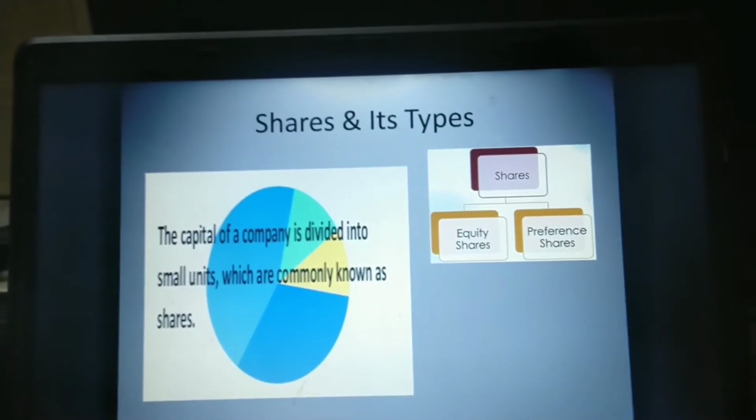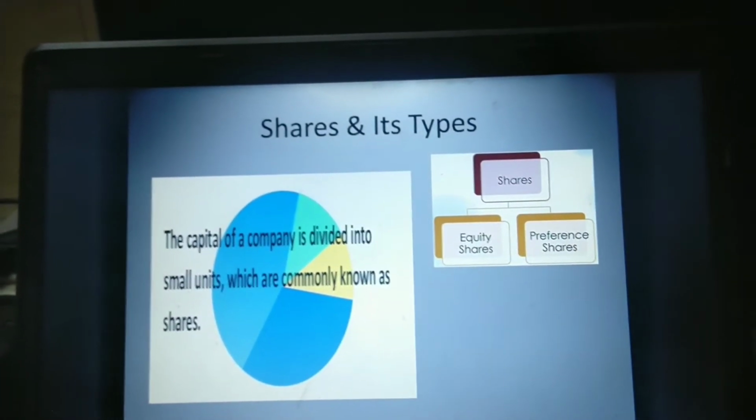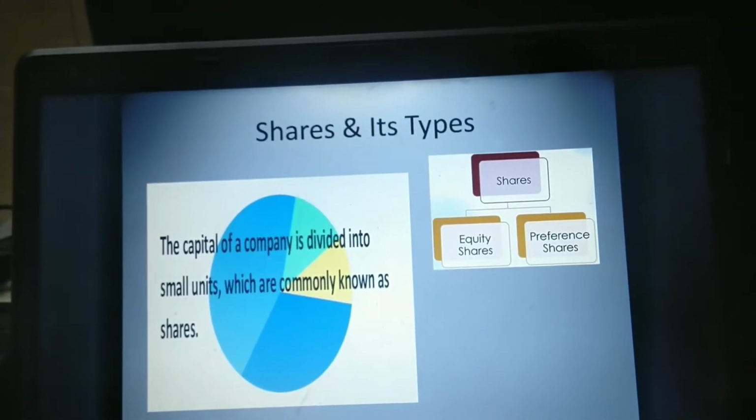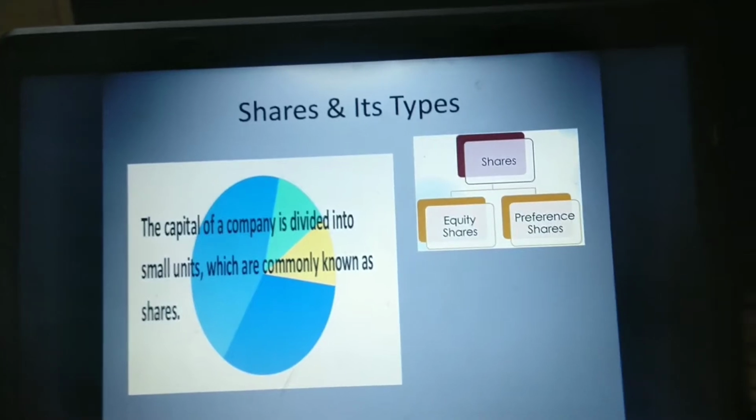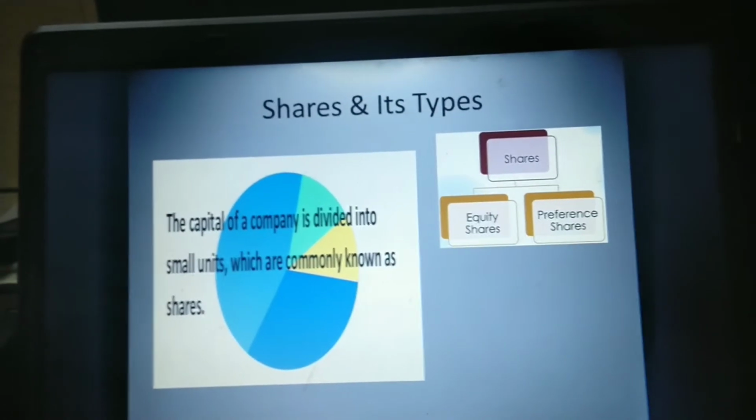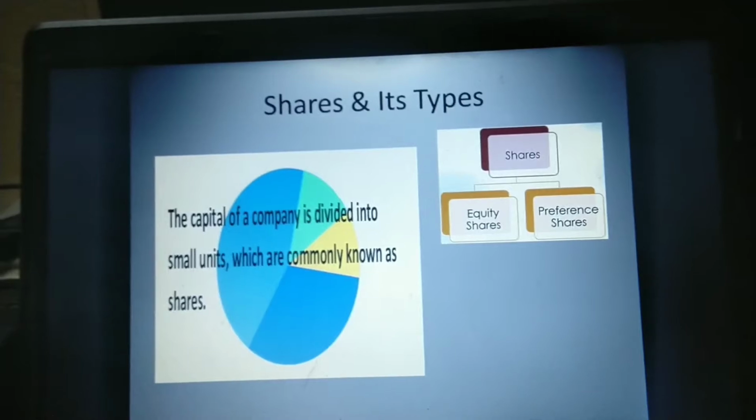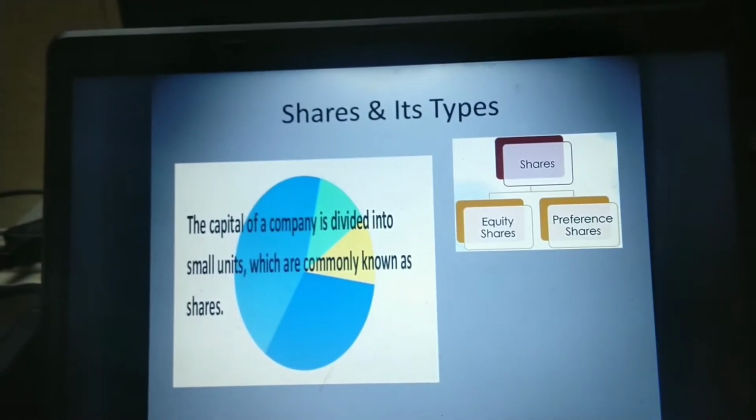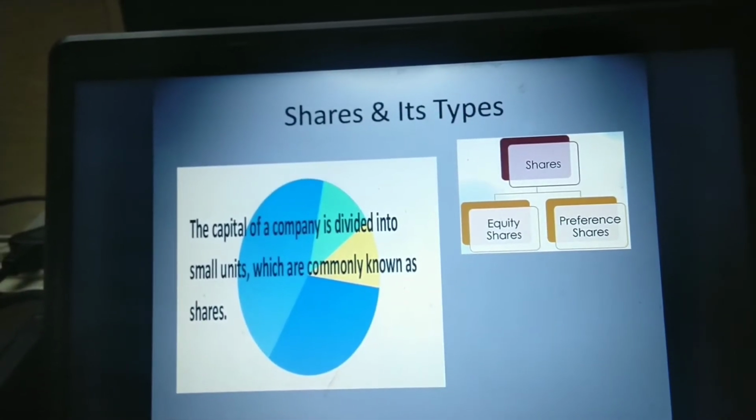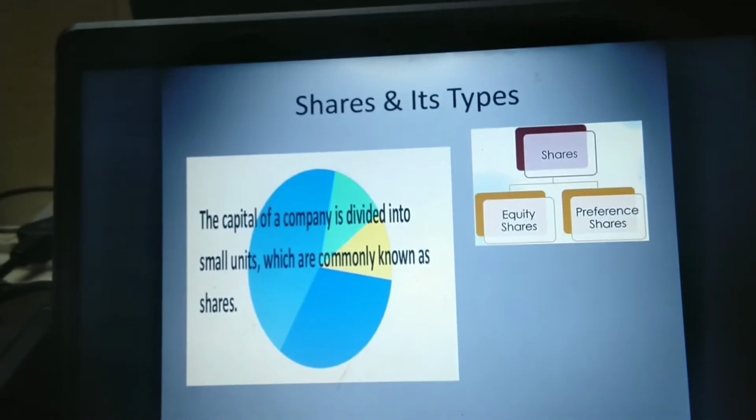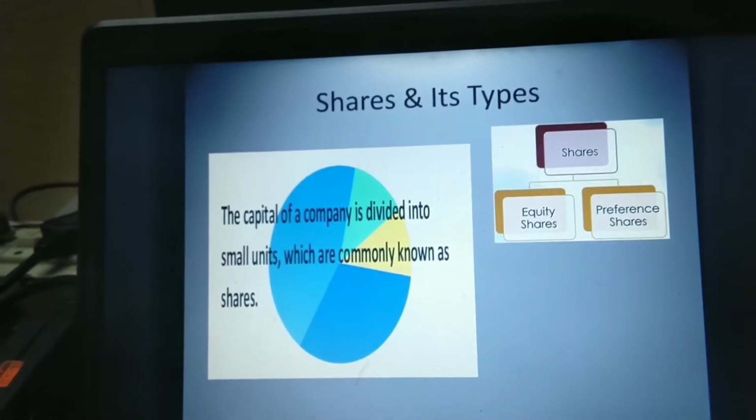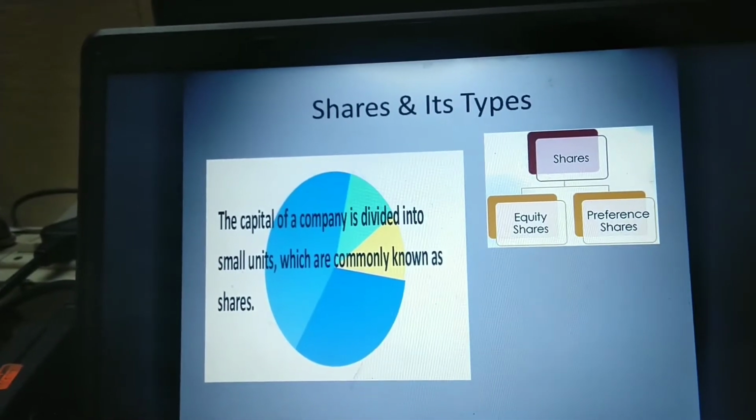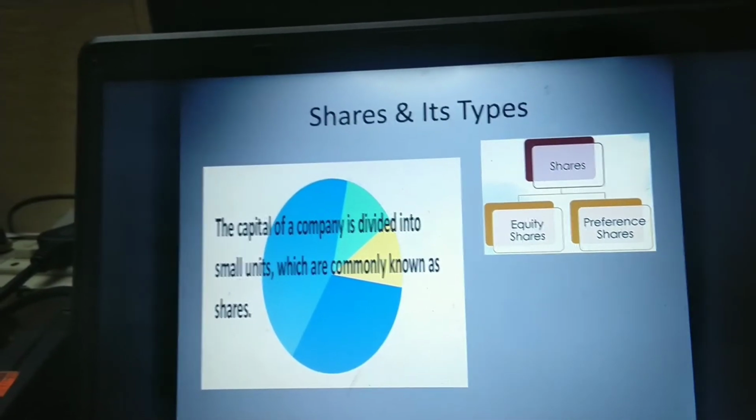Shares and their types. What is a share? The capital of a company is divided into small units which are commonly known as shares. So the company invites the general public to invest their money into the business in the form of shares. If suppose the company wants an additional capital of rupees 1 lakh, the company can issue shares at the rate of rupees 10 per share. Then the company will issue 10,000 equity shares at the rate of rupees 10 each,